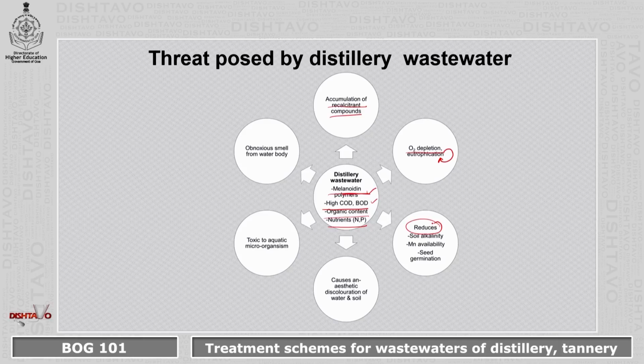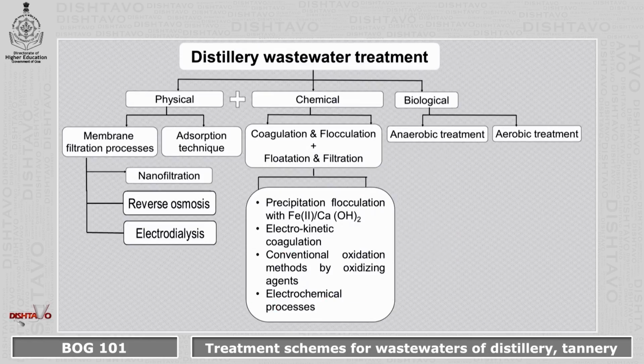It will also reduce the soil alkalinity, manganese availability, and the seed germination will be hampered. It causes an aesthetic discoloration of the water. It becomes highly toxic to the microorganisms of the aquatic body, and in addition to that, it also gives an obnoxious smell from the water body.